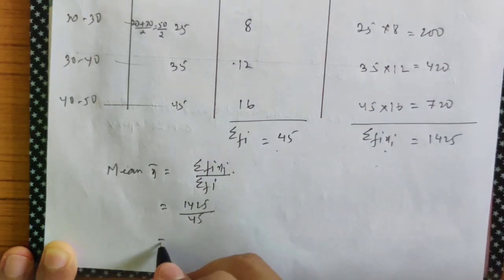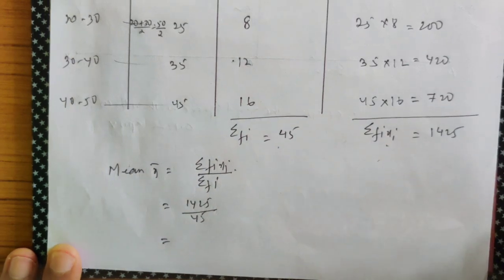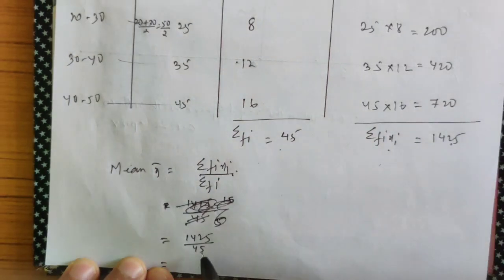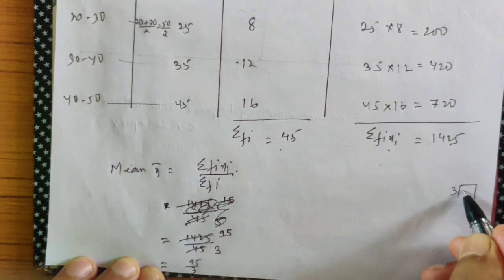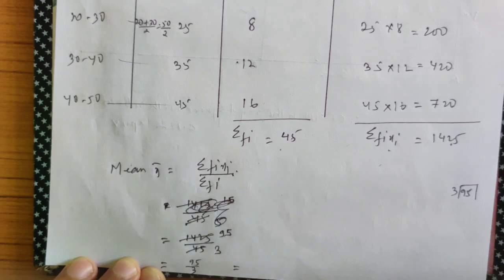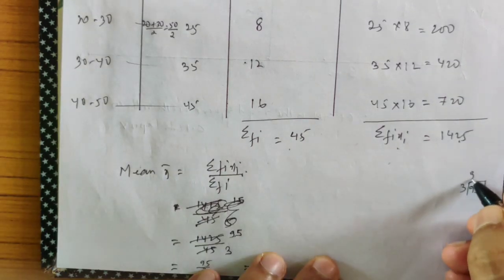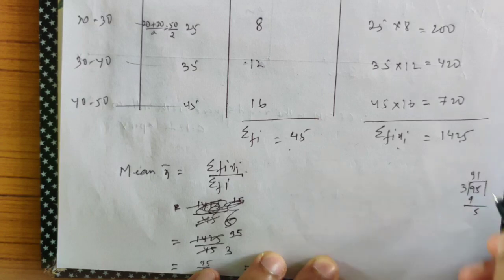1425 by 45. Cancel with 15. 15 into 3 times is 45. 15 into 9 times is 135. 7 is remaining here. 7 comes here, it becomes 75. 15 into 5 times is 75. So I'm left with 95 by 3. In the rough work, you divide this and give me the value. That will be the answer. Okay people. 3 into 3 times is 9. This 5 comes here. 3 into 1 times 2. Put a decimal. 3 into 6 times is 18.